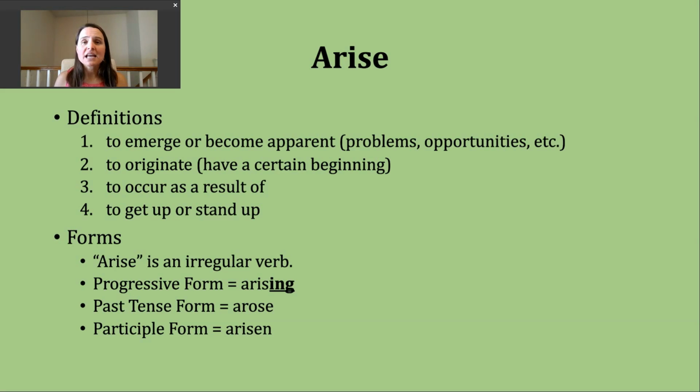To make the progressive tense, you're just going to drop the E and then add ing to form arising. The past tense form of this verb requires a spelling change. So we're going to change the vowel I that's in the middle of the word to an O. This is going to make a long O sound. We would say arose, arose. And then the participle form of this requires us to change that vowel back to an I and add an N to the end to form arisen, arisen.